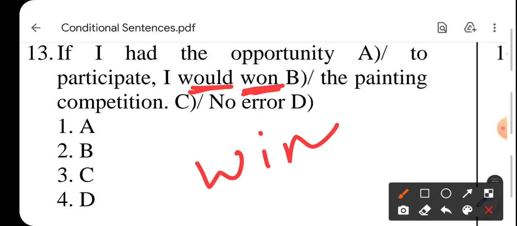Okay, so here we have problem in the B part. I would win the painting competition. If I had the opportunity to participate, I would win the painting competition. 14th.